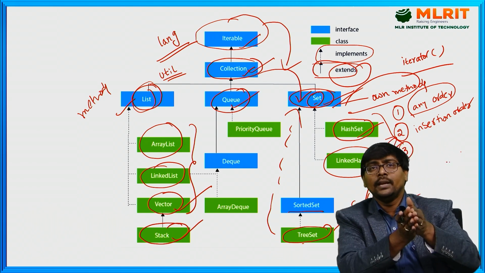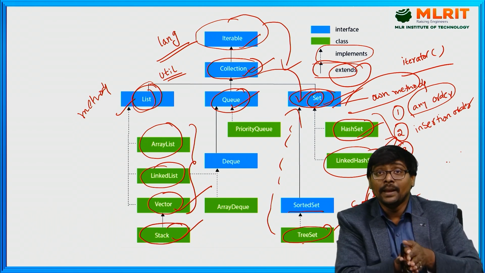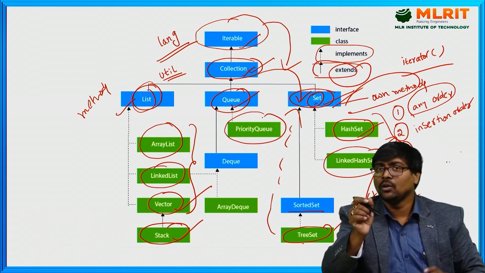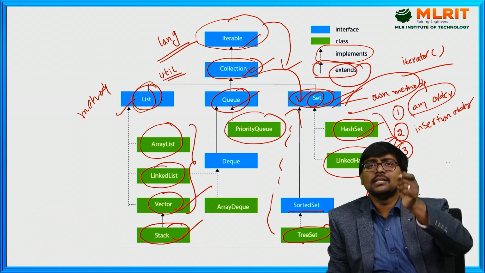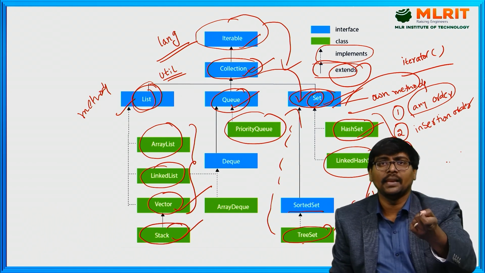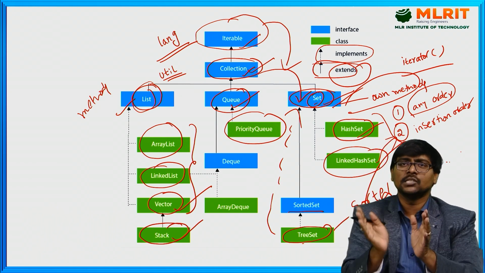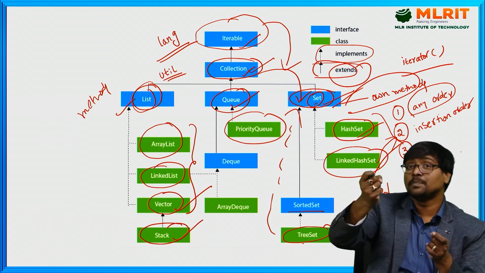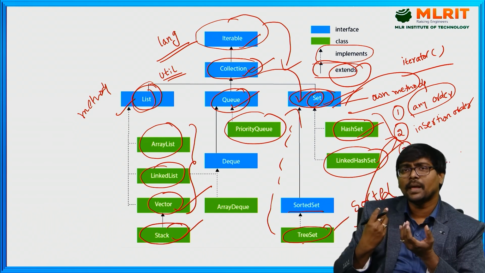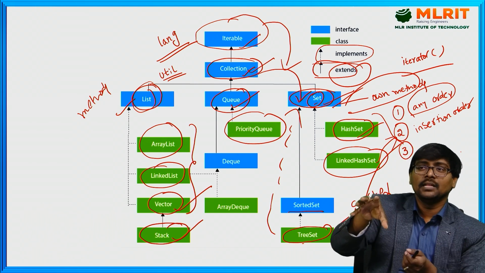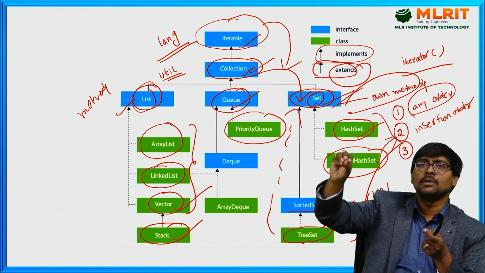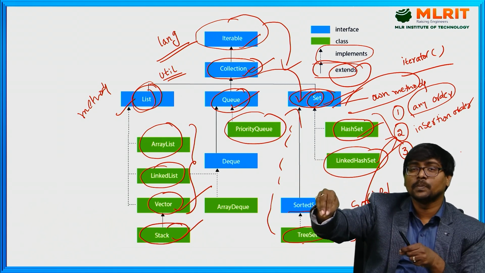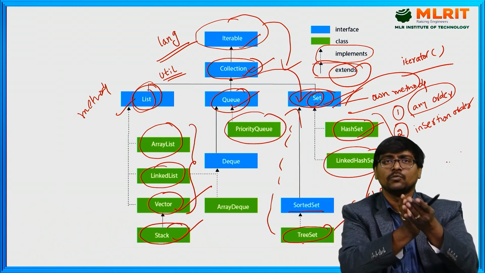The queue interface is implemented by priority queue. What is a priority queue? Each and every element is associated with some priority. Suppose insertion or deletion: if you are doing insertion in the normal way, deletion is based on the priority. What is the priority here? Assume in my tree the maximum element has the highest priority, or the minimum element has the highest priority. According to our requirements, we will move.